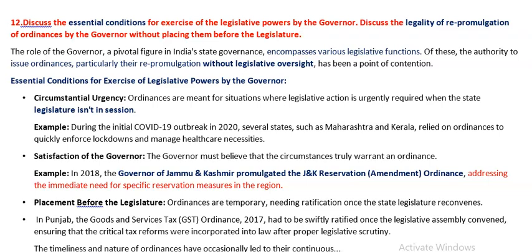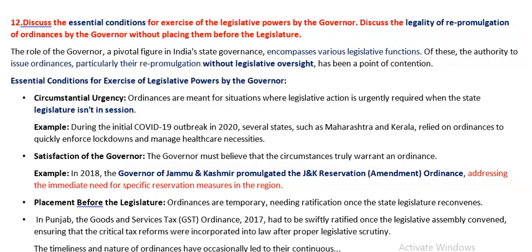Discuss the essential conditions for exercise of legislative powers by the governor. Legislative powers by governor means what? Ordinance making, right? Discuss the legality of re-promulgation of ordinances by the governor without placing them before the legislature. So, two parts to this question.